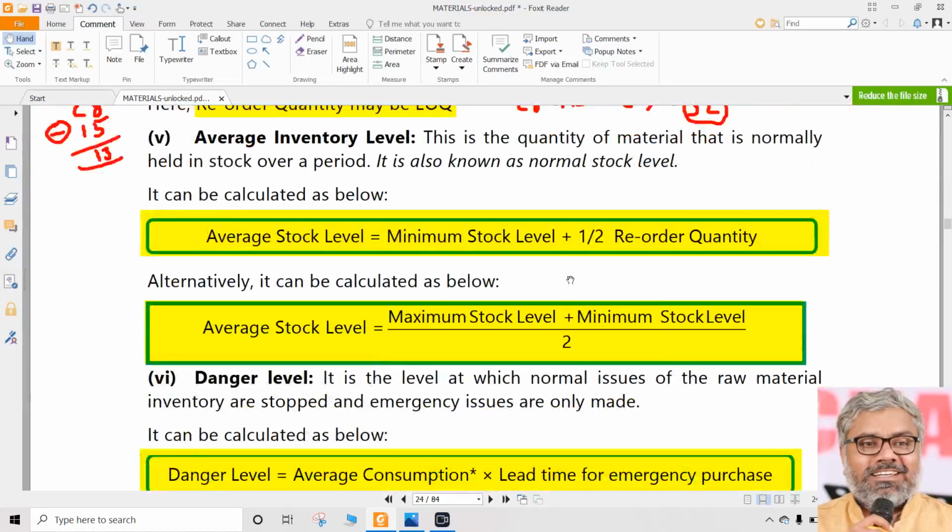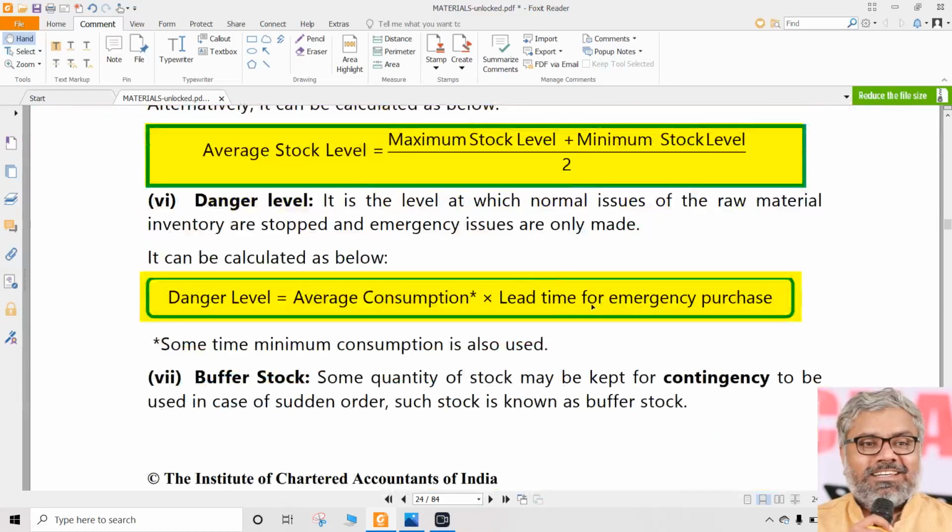If that is the case, then we have to multiply that lead time for emergency purchases with average consumption or minimum consumption. Any of them is okay. If nothing is mentioned, you can use average consumption to be conservative. Multiply with lead time for emergency purchases. That is called danger level.